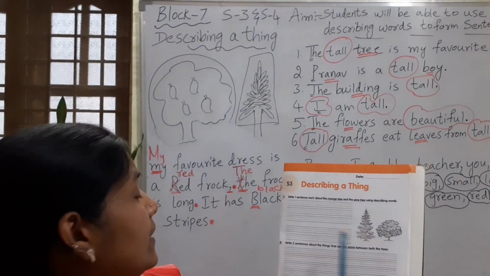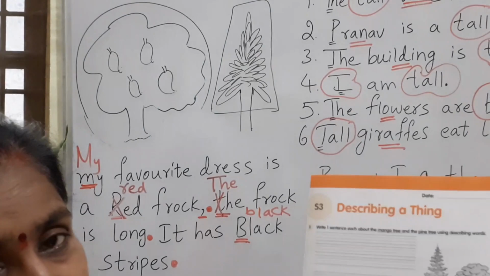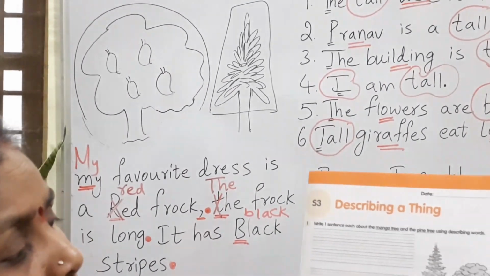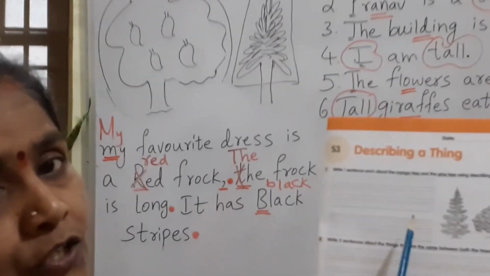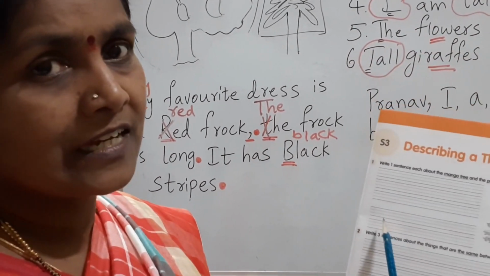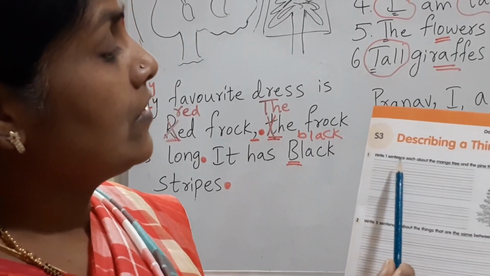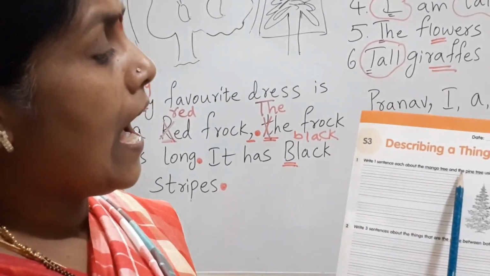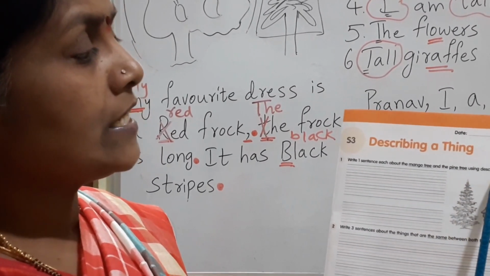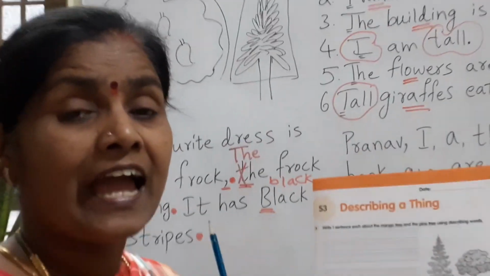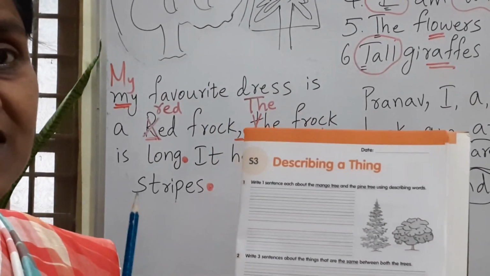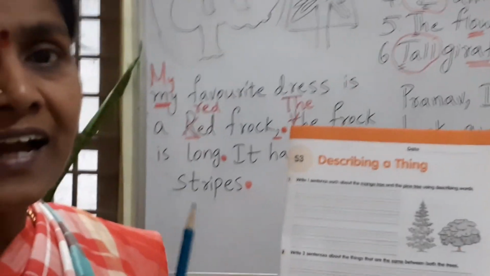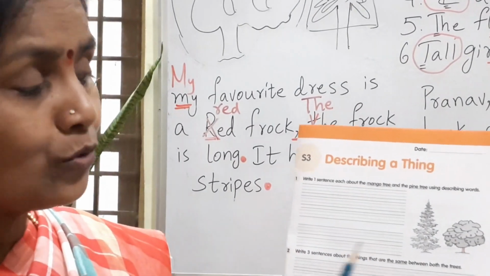These trees are already on the board. We have discussed in S2. Isn't it? Pine tree and the mango tree. So what is the question he is asking us? He is asking us, write one sentence each about the mango tree and the pine tree using describing words. Yesterday I have described using the size, shape, color. We have described the 2 trees.